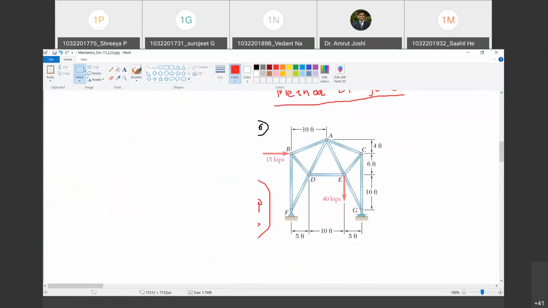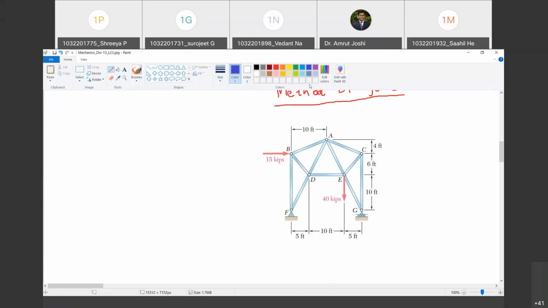First step that we are going to do is we are going to find out reactions. So where are the reactions offered? Tell me. At B and E. No. Those are active forces. Where are the reactions?